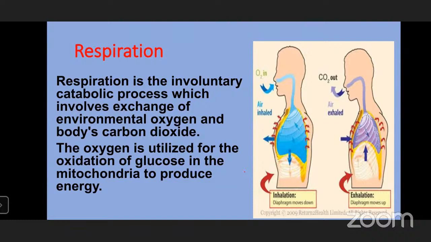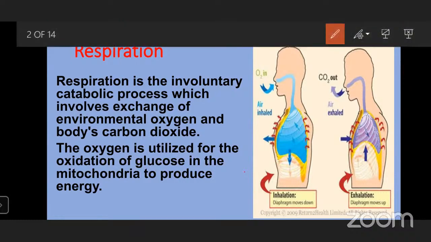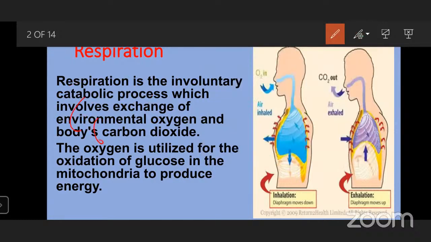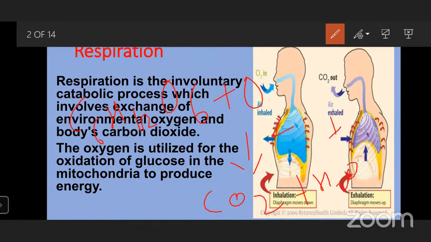Now you may wonder how oxygen is utilized. This oxygen is utilized for the oxidation of glucose. Oxidation of glucose is nothing but breaking the glucose molecule, C6H12O6, in the presence of oxygen to give carbon dioxide, water and energy.